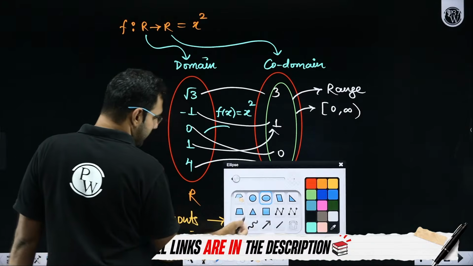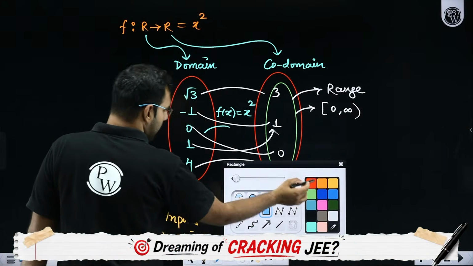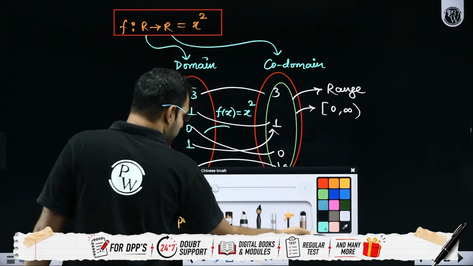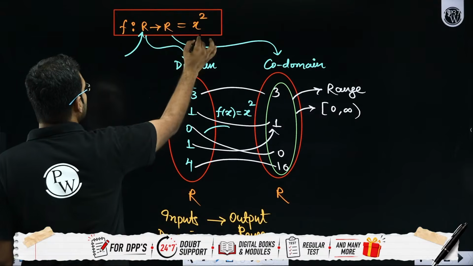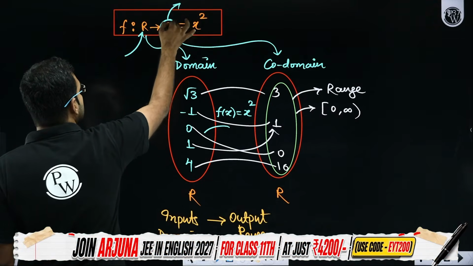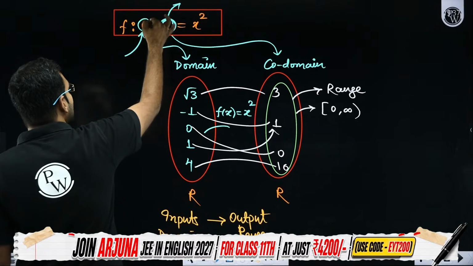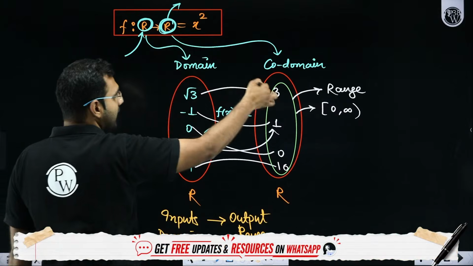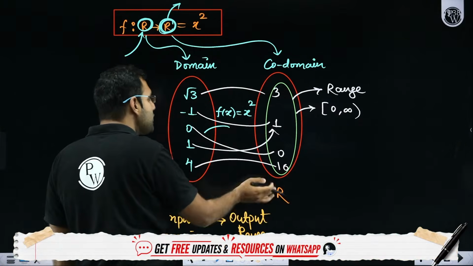The person who sets the question gives you a definition of the function where it says that your inputs will be chosen from this set, outputs will be chosen from this set. So the set from where outputs are chosen is your codomain. The set from where inputs are chosen is your domain. But from that codomain, there are the elements which are the images of the inputs.